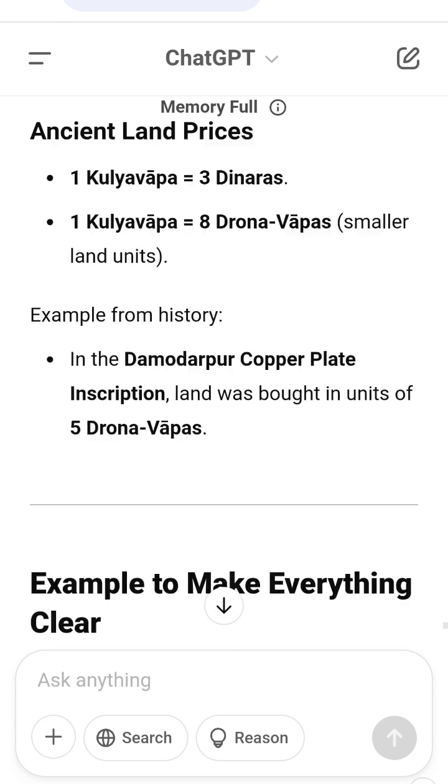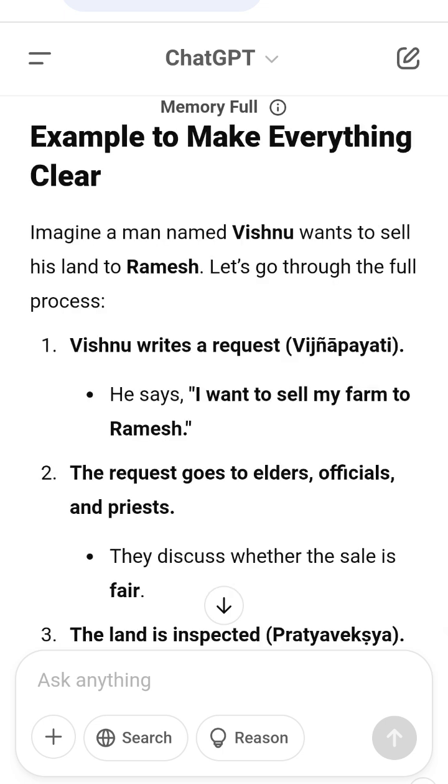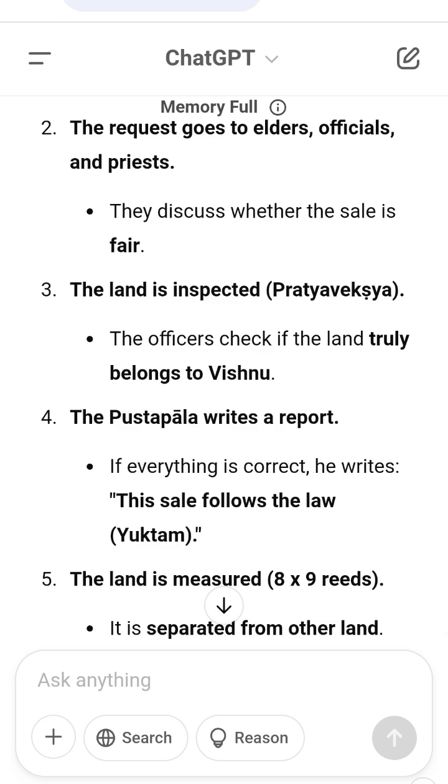6. The land is sold at the village price. 1 kulyavapa equals 3 dinaras. 7. The government gives final approval. Now Ramesh becomes the new owner.